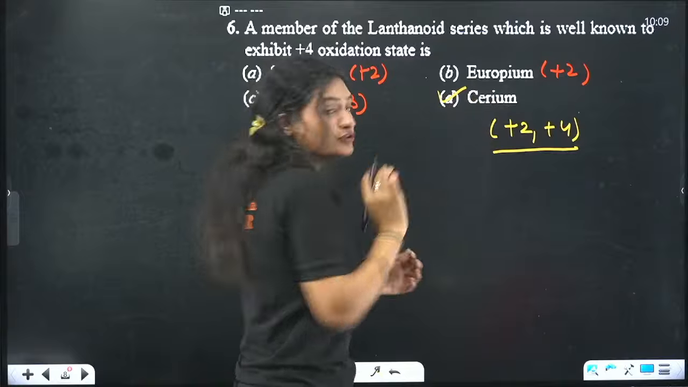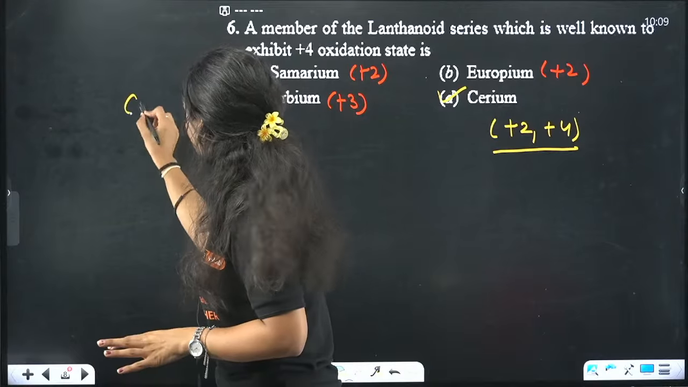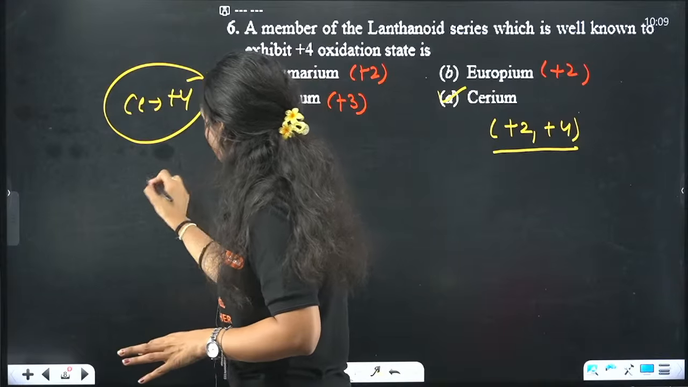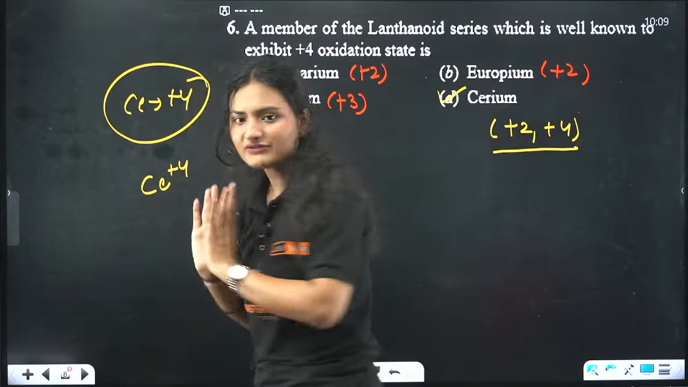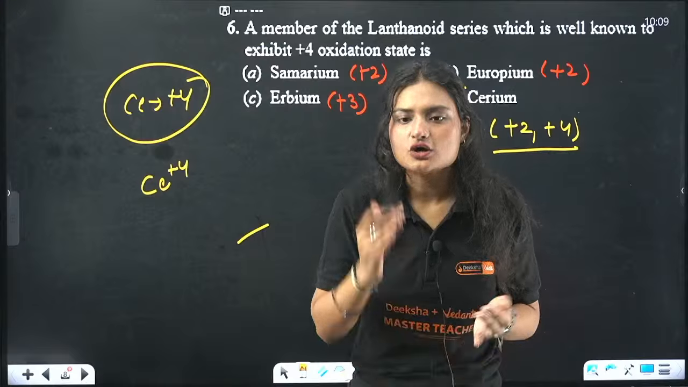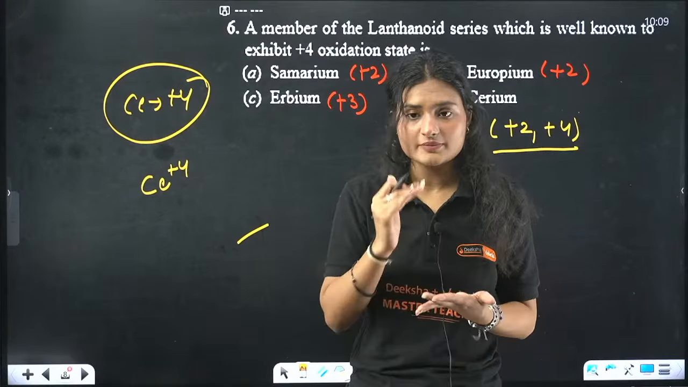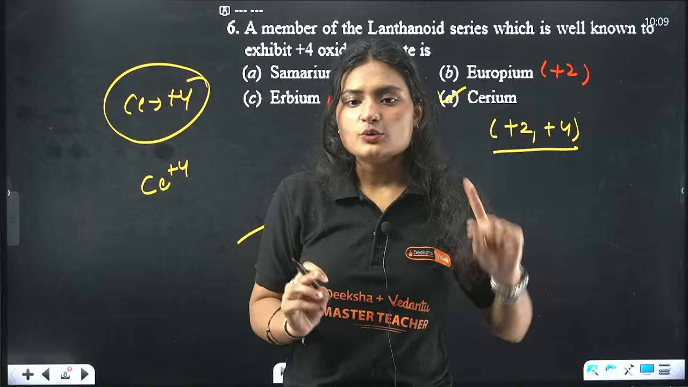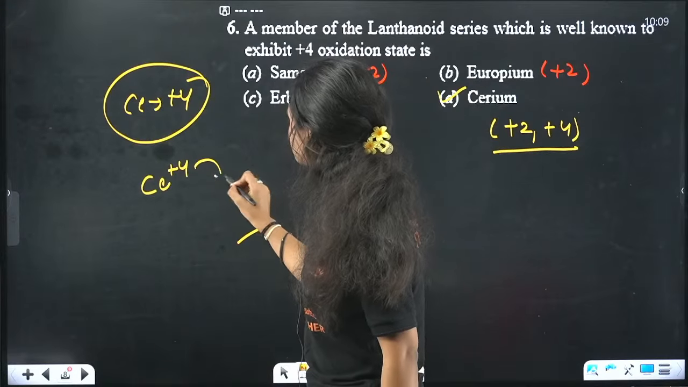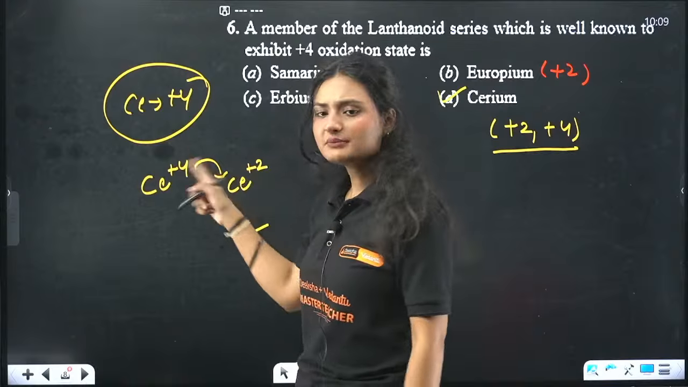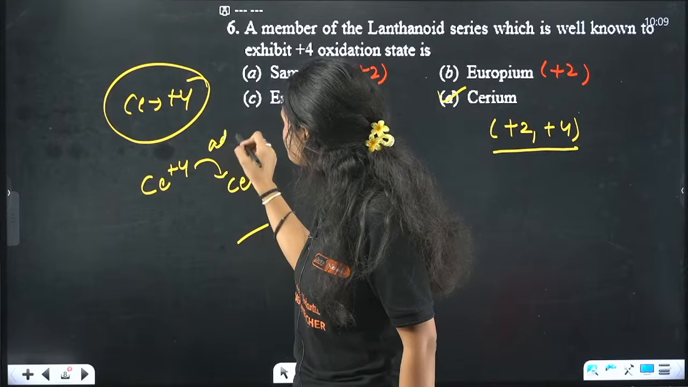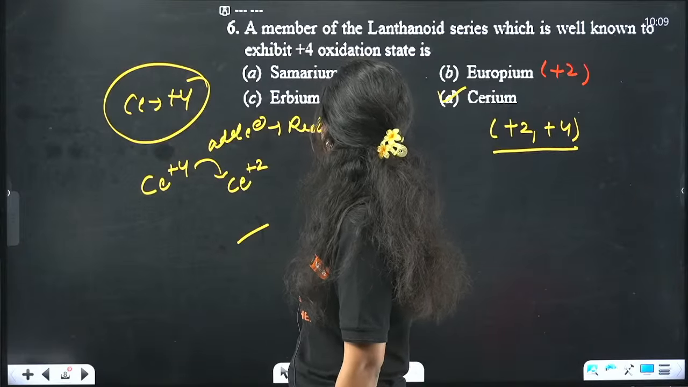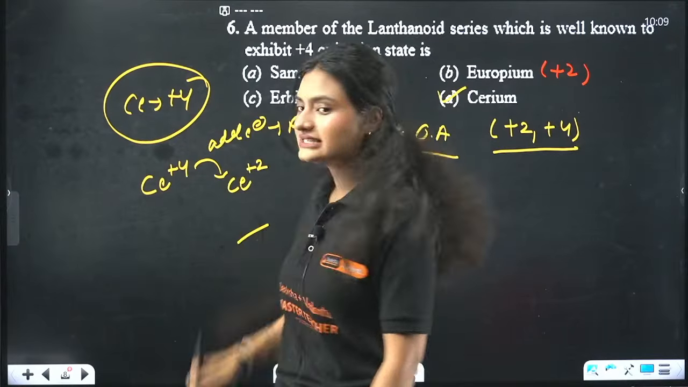An additional point for you guys, just listen. Cerium has a +4 oxidation state. If we have this compound, cerium +4, what will it act as, oxidizing agent or reducing agent? Think about it. Don't panic. It can get converted into Ce +2. That means it will add electrons. Adding electrons means reduction, so it is an oxidizing agent.